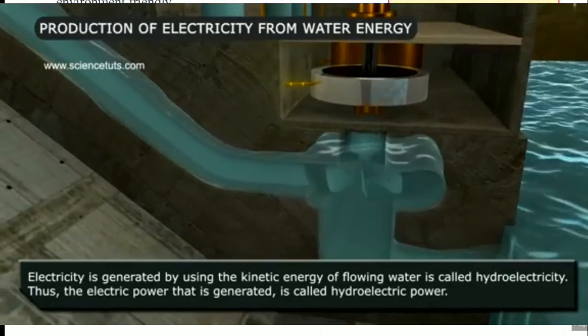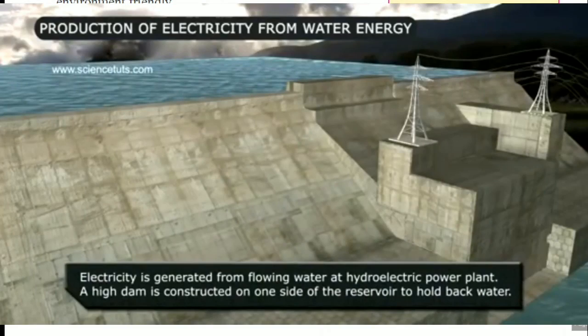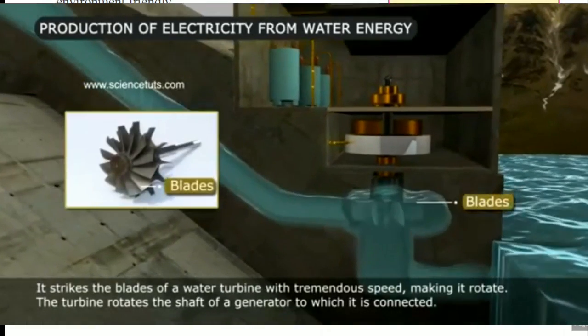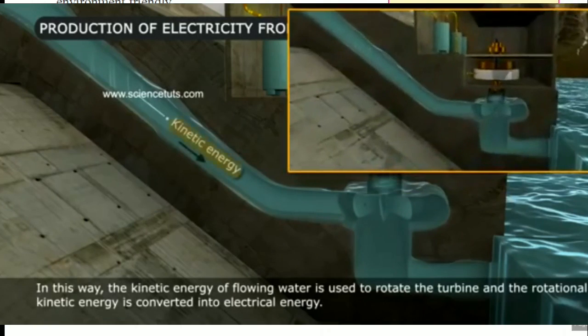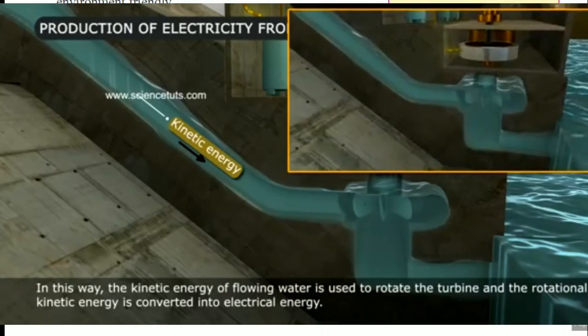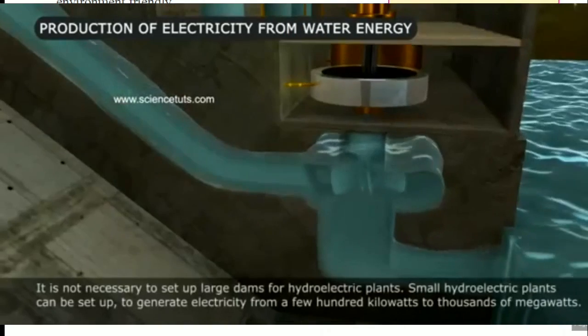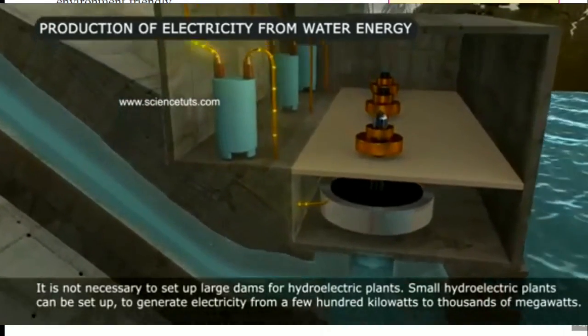Fast flowing water is brought from the dam to the turbine. In this fast flowing, the potential energy in water gets converted into kinetic energy. So how does it work? Fast flowing water is brought from the dam to the turbine at the bottom of the dam. The kinetic energy of the flowing water drives the turbine. The turbine in turn drives the generator to generate the electricity.